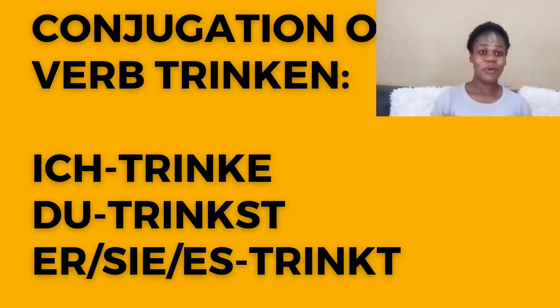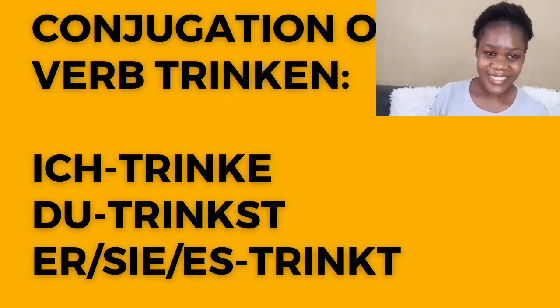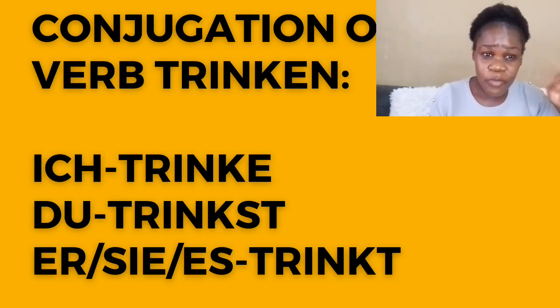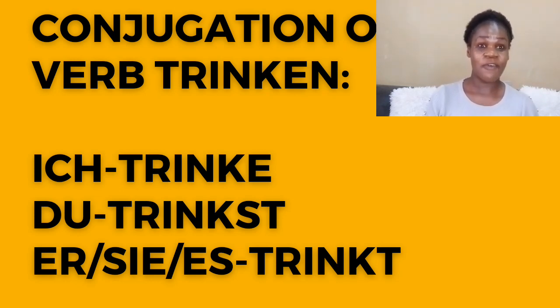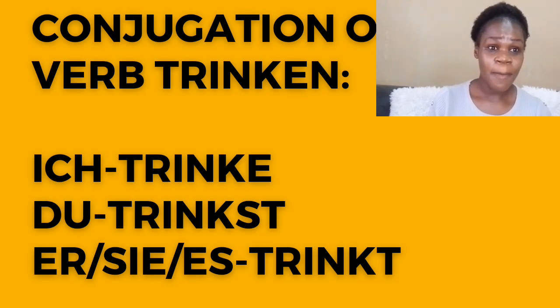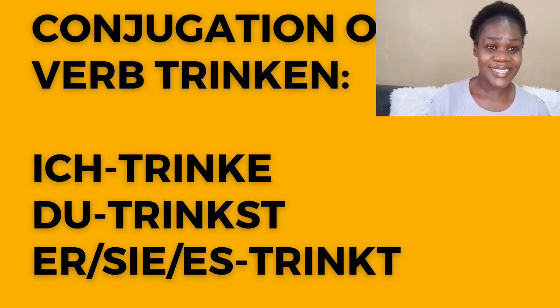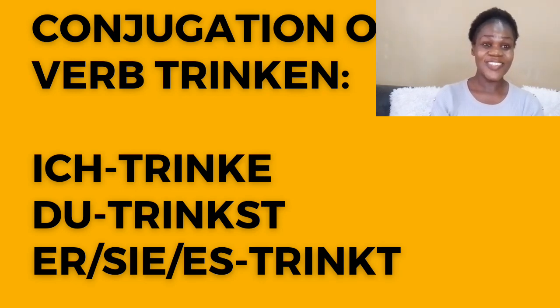Then we have the second personal pronouns. Du, the informal you. Du, you add st. Verb stem plus st. For example, trinken, the infinitive form of a verb. I'll form my verb stem by removing the en in the infinitive form of a verb. Then I add my st to the verb stem. Du, verb stem plus st. Trink, I add st, it becomes trinkst. Du trinkst Wasser. You are drinking water.